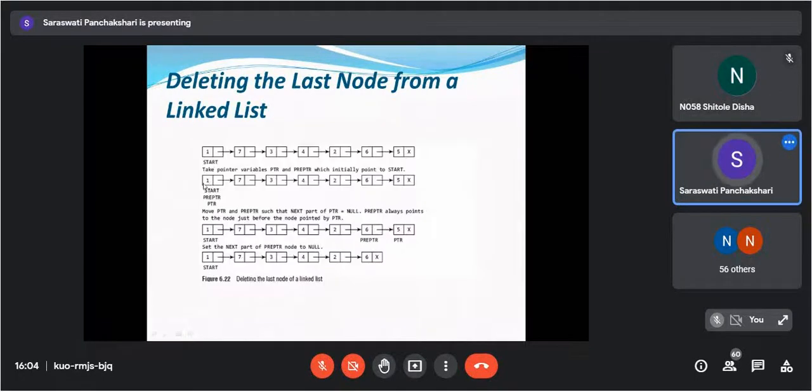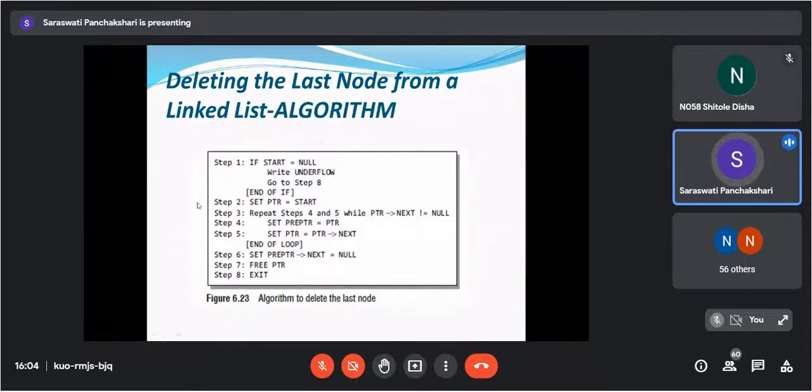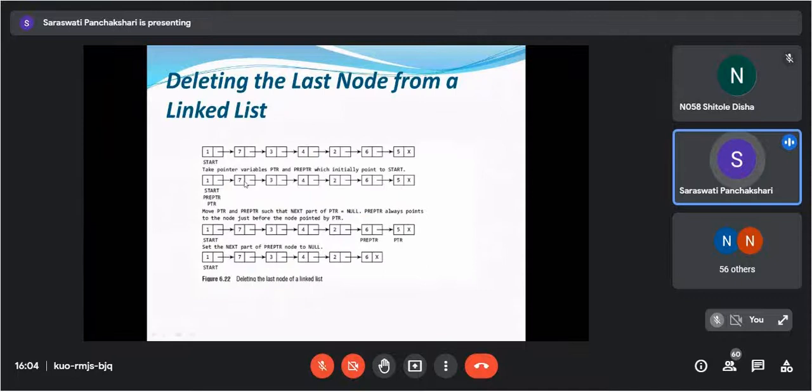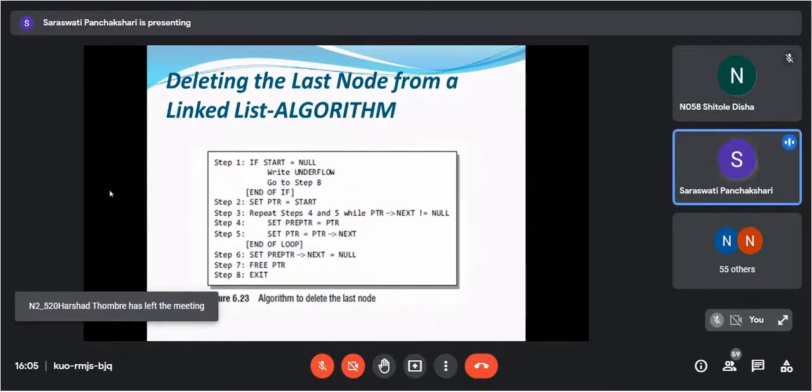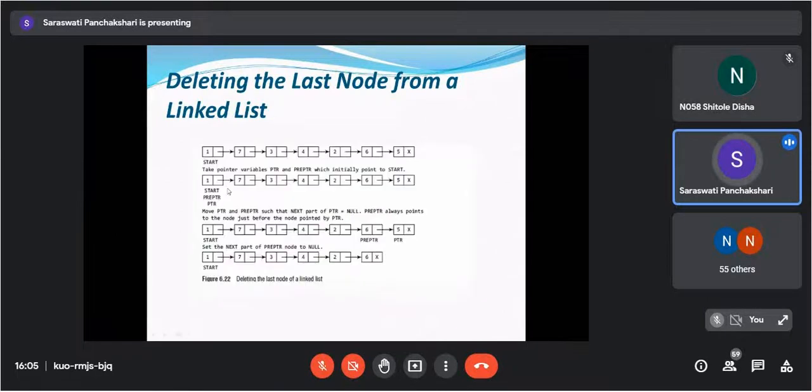Currently here it is. Then what we are doing, if PTR of next is not equals to null, then PTR is equals to PTR of next. So currently your PTR will point here. Then again, whether PTR of next is null? No, PTR of next is not null, then pre PTR is equals to PTR. And this is also pre PTR.